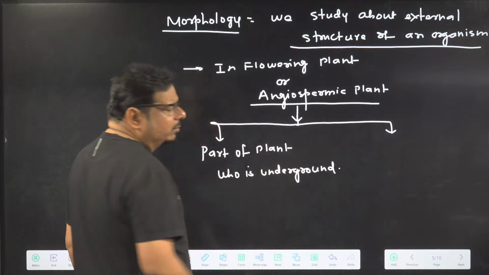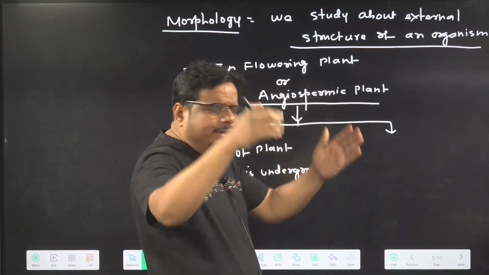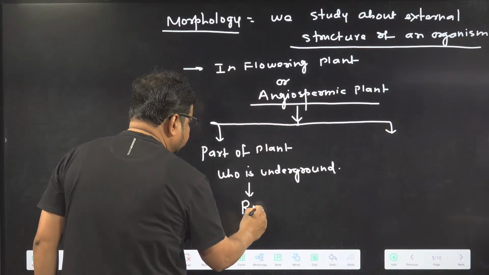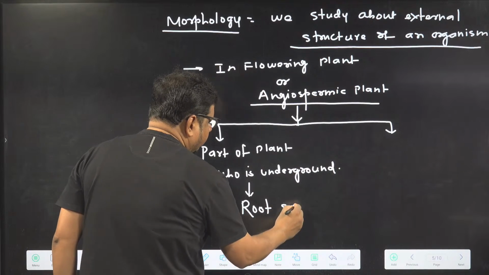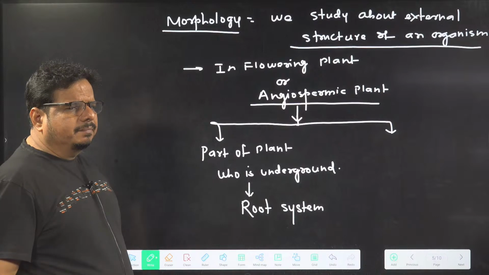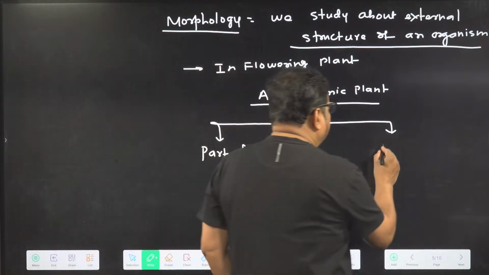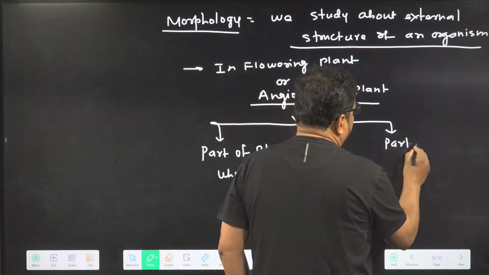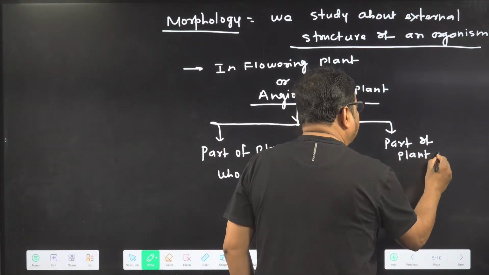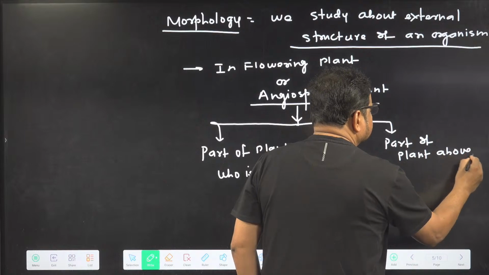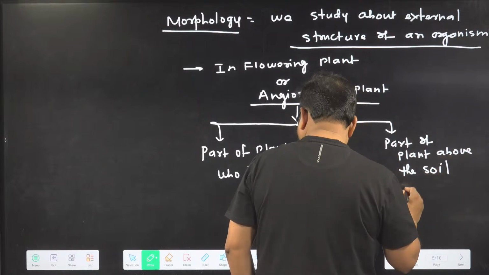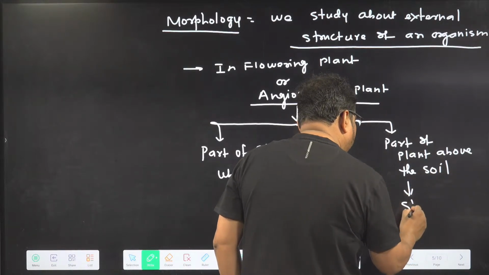The part of the plant which is underground is called the root system. And the part of the plant above the root, above the soil, is called the shoot system.